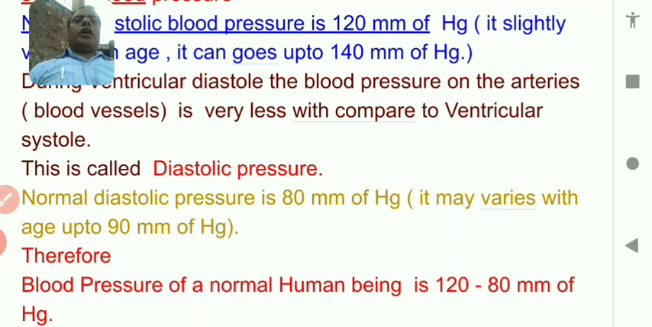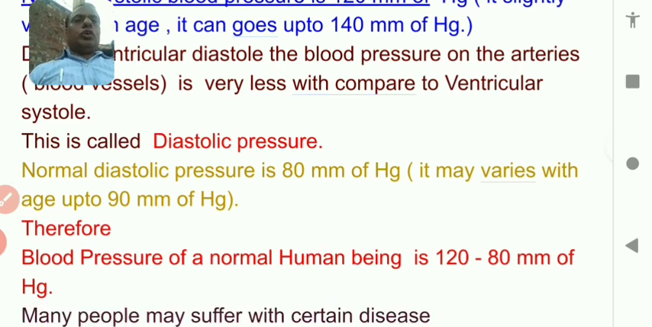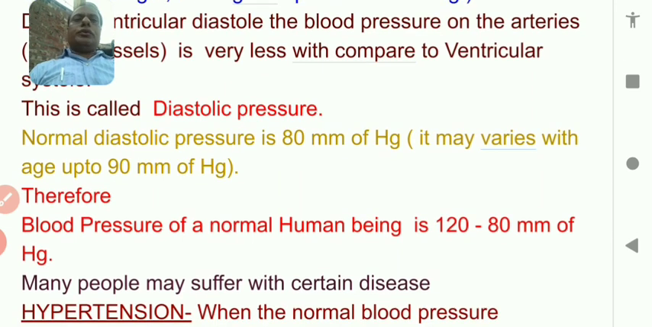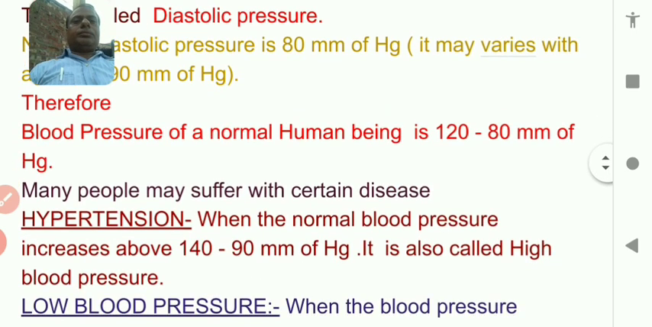And diastolic pressure for a normal human being is 80 millimeter of Hg. Yeah, it can also vary with age. For an old age person, it can be more than 80, that is, it may be about 90 millimeter of Hg. But more than 90 can come under hypertension, or you can say high blood pressure. So we come to know about two kinds of blood pressure: systolic blood pressure, which is about 120 to 140 millimeter of Hg, and diastolic pressure, which is about 80 to 90 millimeter of Hg.